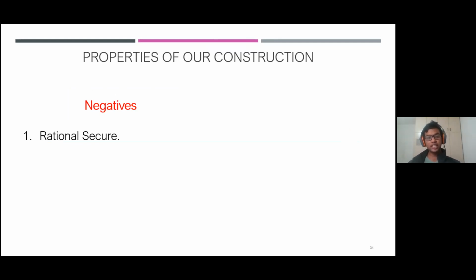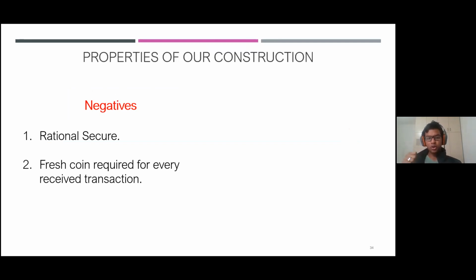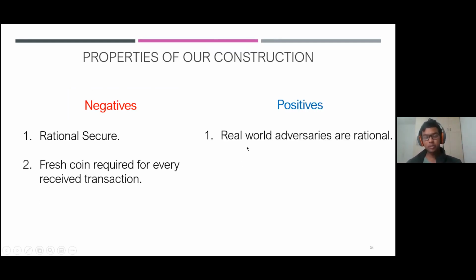All right. So our construction as a public quantum coin scheme has the following negatives. Firstly, it only satisfies rational security and not the standard security. Rational security is a weaker form of security, but a meaningful form that we have mentioned earlier. And secondly, note that for every transaction you receive, you need a fresh coin in our construction to verify it. So you might think that if you run out of fresh coins, you have to go back to the bank to get fresh coins. Now, this is bad from a public quantum coins point of view. But on the upside, firstly, rational security isn't that bad. Why? Because real-world adversaries are actually rational entities.